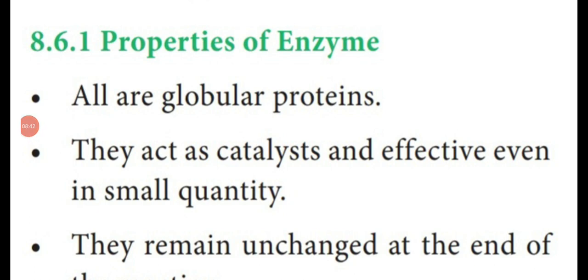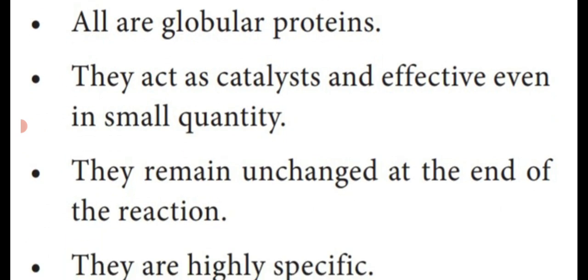Dear students, up to this we have seen what is enzyme, then two types of enzyme. Next we are going to see properties of enzyme. This is an important 3 mark, 5 mark and also 2 mark question. So the shape of the enzyme is globular. We have seen in the paragraph itself, isn't it? So all are globular protein.